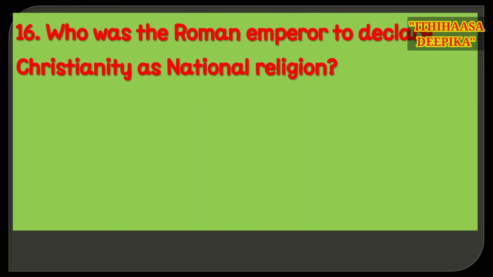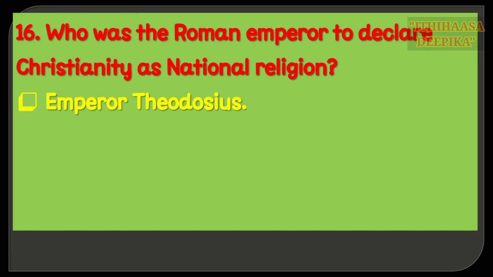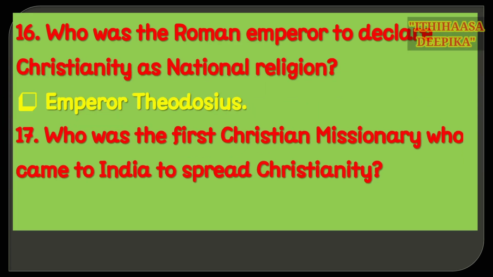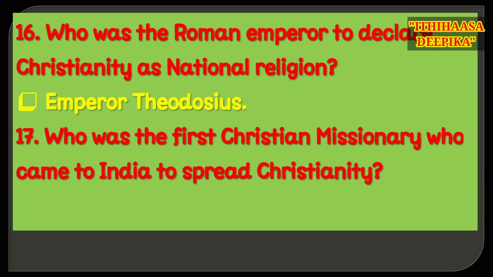Who was the Roman emperor to declare Christianity as national religion? Emperor Theodosius declared Christianity as national religion.